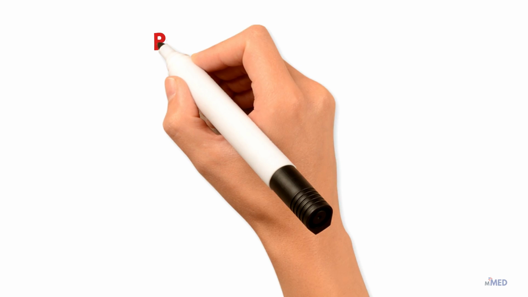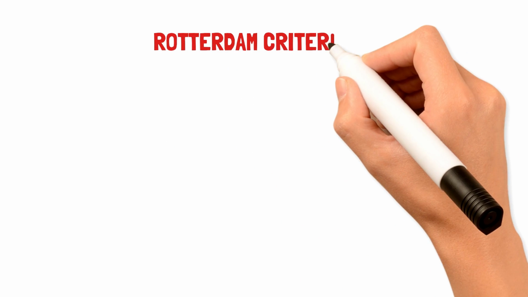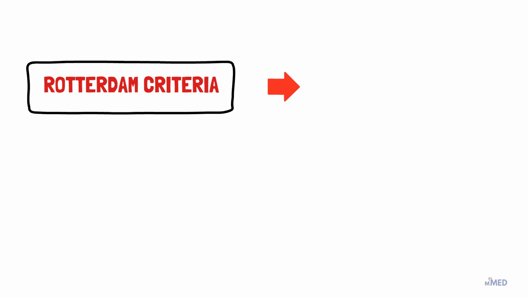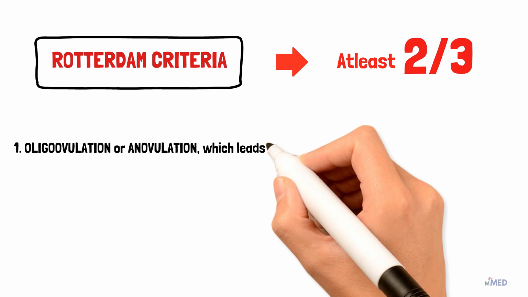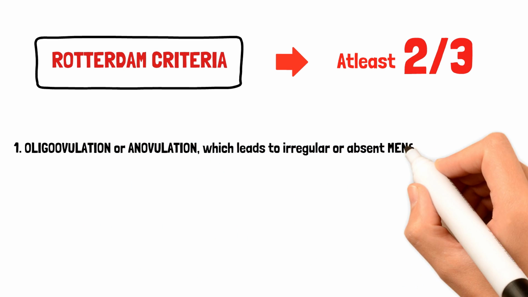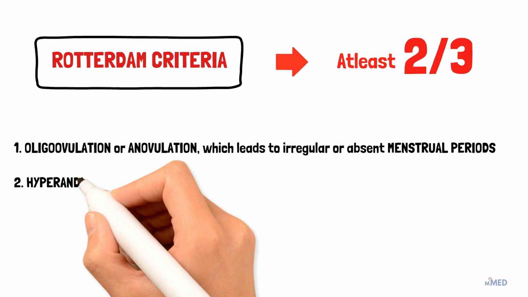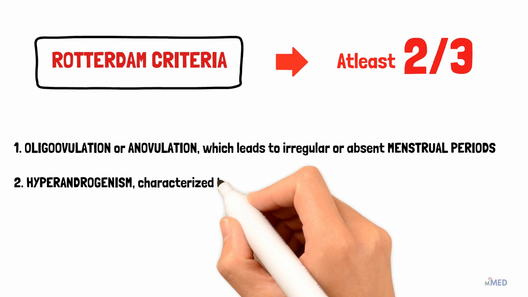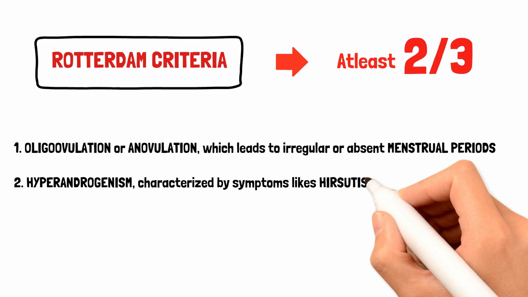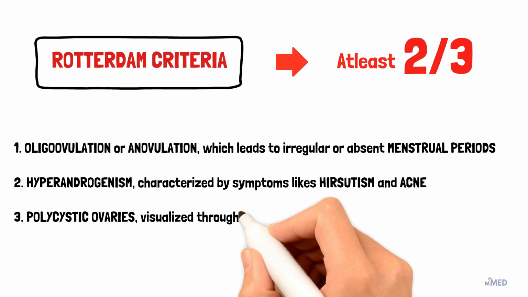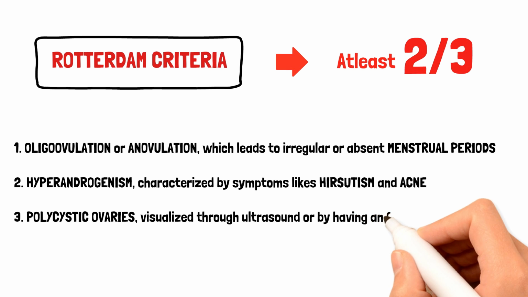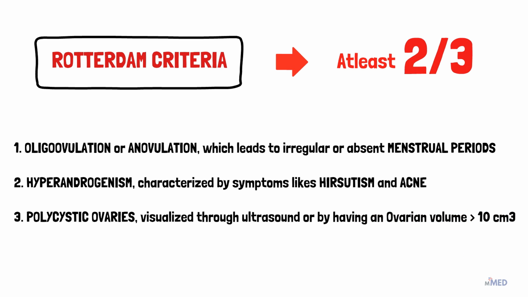Now let's talk about the diagnosis. The Rotterdam criteria are used to diagnose PCOS. To make the diagnosis, a woman should have at least 2 out of the 3 key features. Number 1 is oligoovulation or anovulation, which leads to irregular or absent menstrual periods. Number 2 is hyperandrogenism, which is characterized by symptoms like hirsutism and acne. Number 3, polycystic ovaries, which can be visualized through ultrasound or by having an ovarian volume exceeding 10 cubic centimeters.